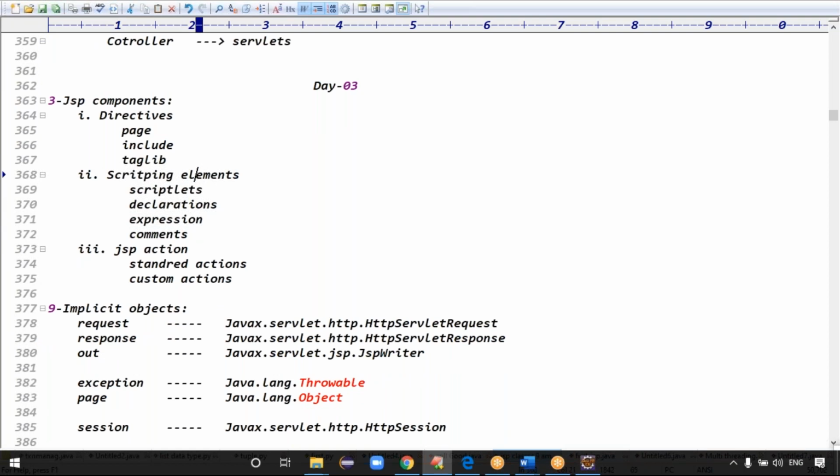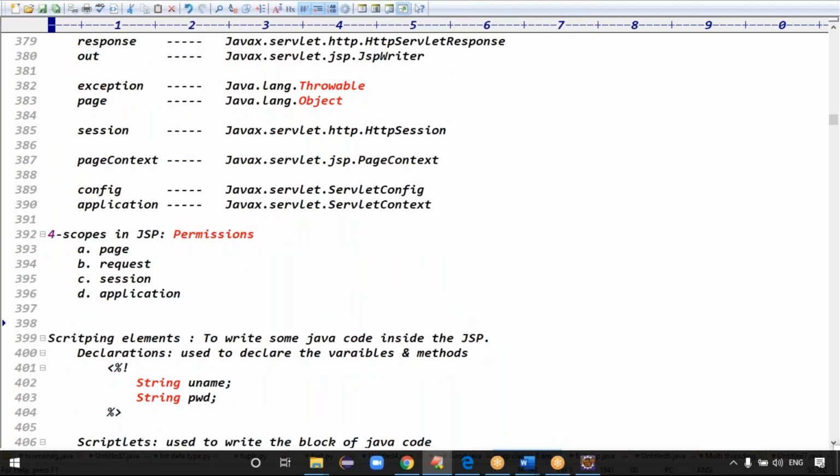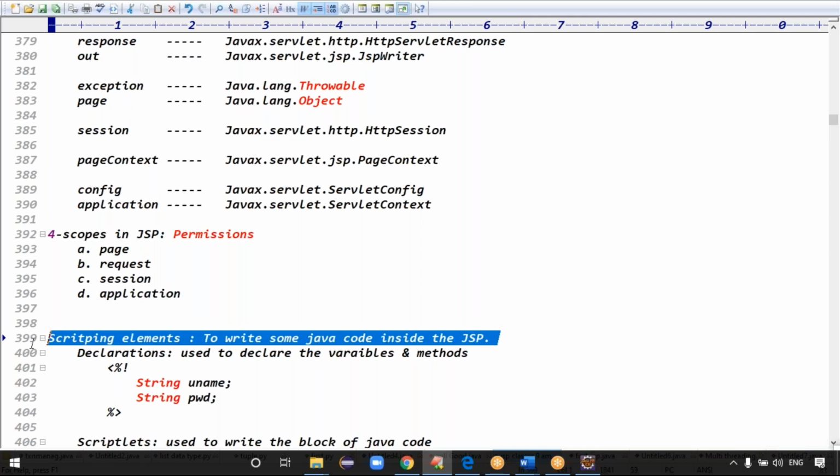Yes, first you have to start with the JSP scripting elements, guys, because to write some code we first require scripting elements. Let me start with the scripting elements. Their purpose is to write some Java code inside the JSP. In Model 1 architecture, in the JSP we have to write the processing logic, which means we have to write the Java code, right?